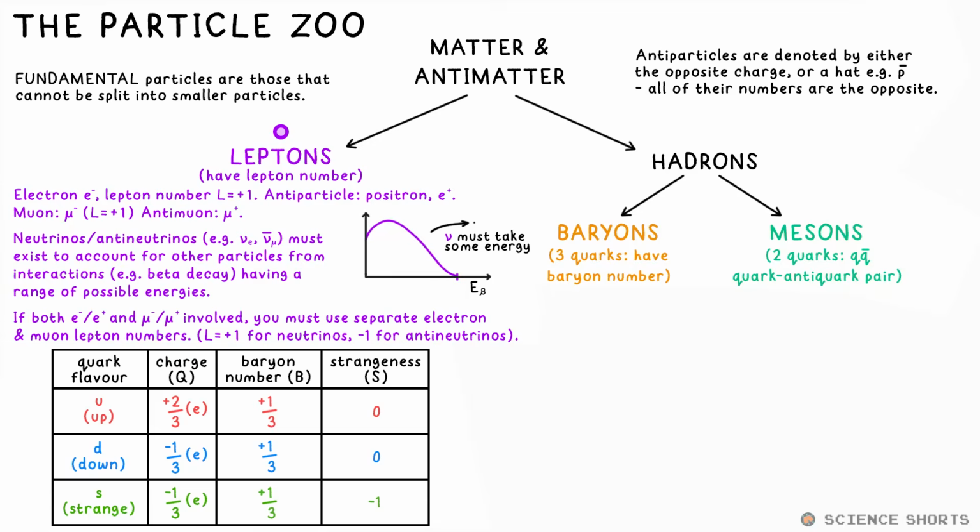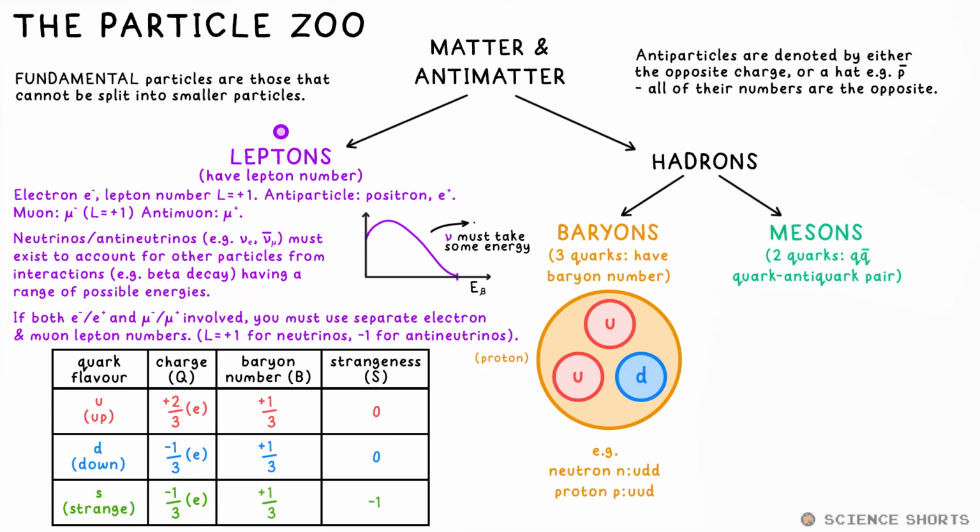The 3 flavors of quark we deal with are up, down, and strange. Up has a charge of +2/3 e, down and strange -1/3. Only strange quarks have strangeness, -1 for a strange quark, +1 for an anti-strange. After all, they are strange. These quarks have a baryon number of +1/3 each, so baryons have a baryon number that isn't 0. It can be +1 or -1 if you have antiquarks in there too.